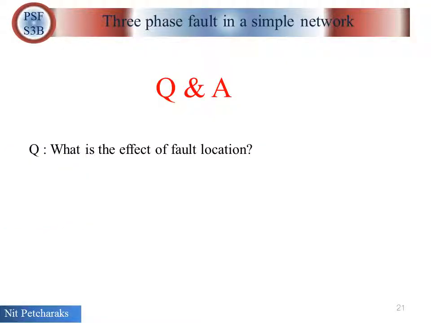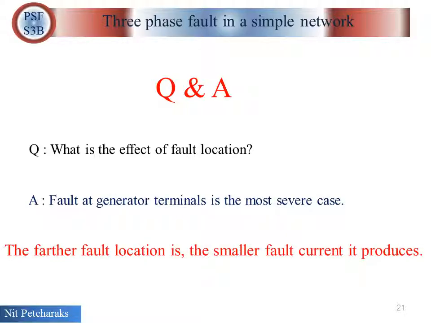Can you answer this question? What is the effect of fault location? We can see from examples. Fault at generator terminals is the most severe case. The farther the fault is, the smaller fault current it produces.